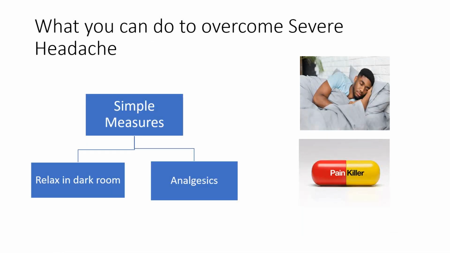Now what can we do to overcome the severe headache? So the simple measure which one can take is to relax in a dark room. Remember I told you that the person is unable to tolerate bright light in migraine. Fine. So the best measure one can take is to relax in a dark room. Other thing is he can go with painkillers, that is analgesics. Now, what are the painkillers he can take? He can take painkillers like paracetamol, aspirin, ibuprofen. So these can help relieve the pain.